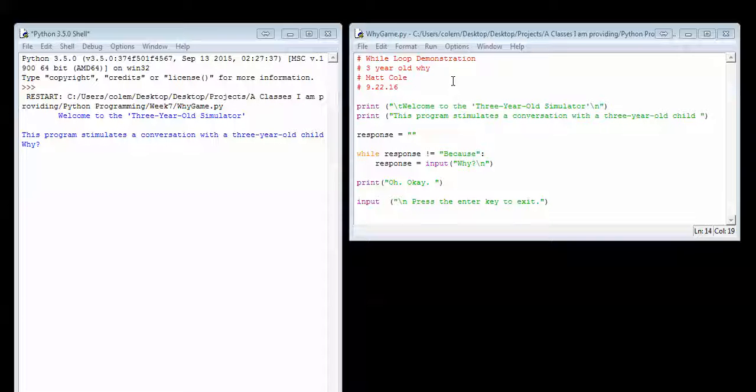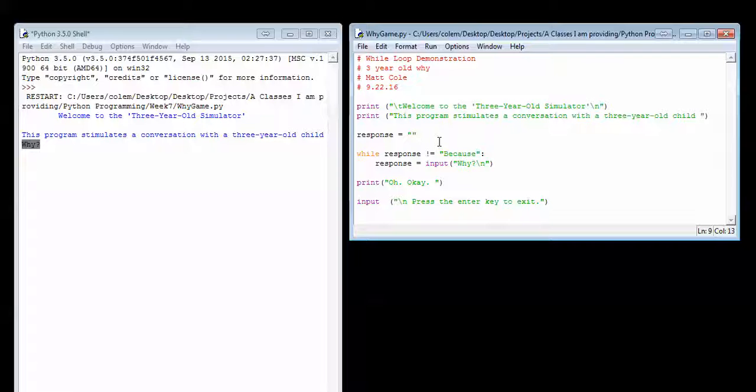This is a while loop demonstration for a 3-year-old asking why. As you can see, I initially did the print of a tab and then "Welcome to the 3-year-old simulator." This program simulates a conversation with a 3-year-old child, and the 3-year-old child always asks why.